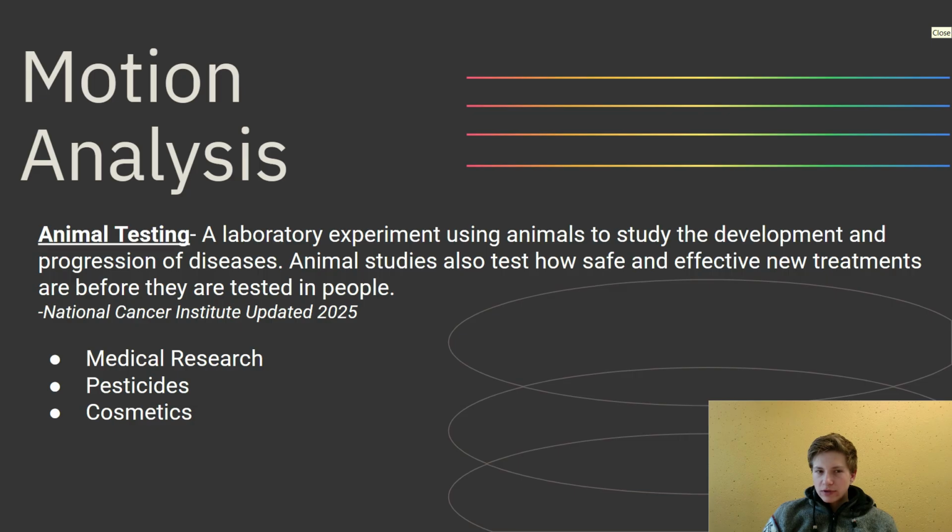We also see that when we think about animal testing, it usually comes in three categories. It comes in medical research, so we're thinking about actual cancer research or research that more promotes human health. We think about pesticides. The research done on animals is often related to agricultural production. And then also in cosmetics. This is where we see a lot of the debate center around the use of animal testing when it comes to cosmetics, which aren't really needed for medical areas. Though these three aspects are usually what you're going to encounter for this debate.